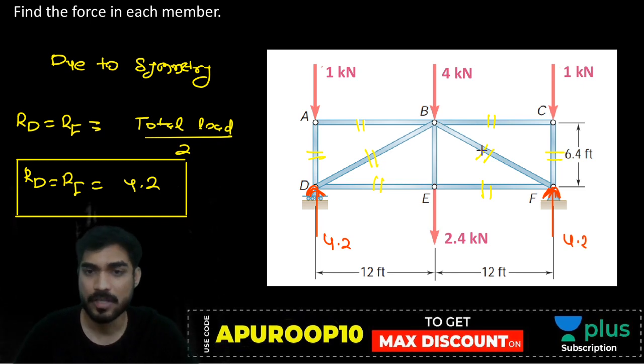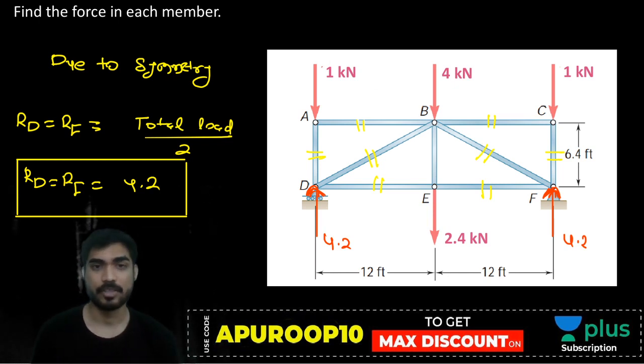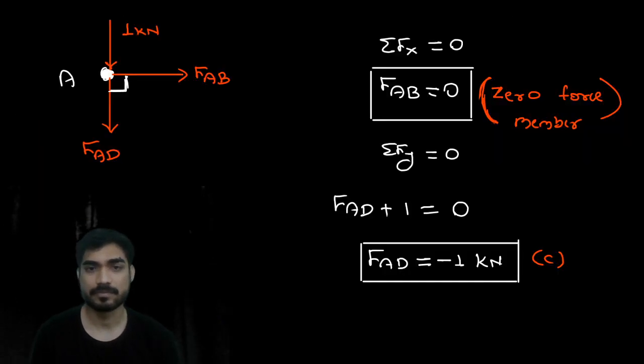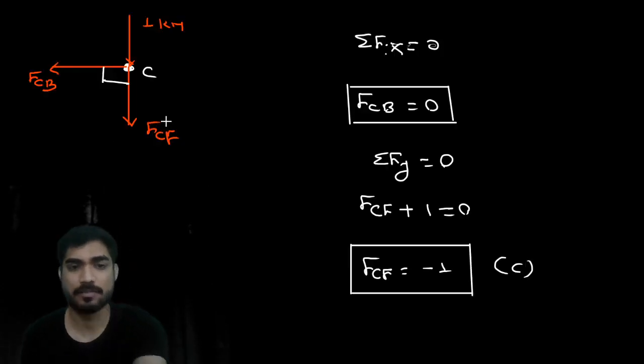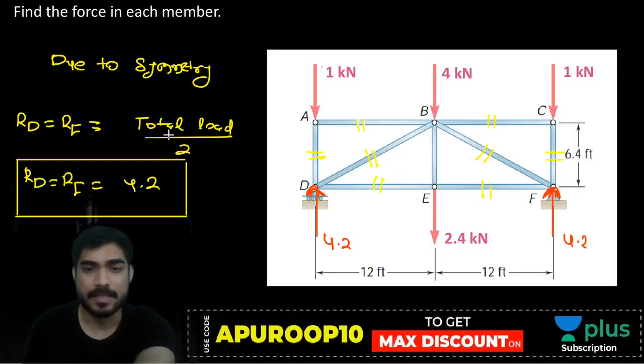So let's consider which joint? Let's consider joint D. So what are the forces at joint D? There is a reaction force. Then DE, DB.